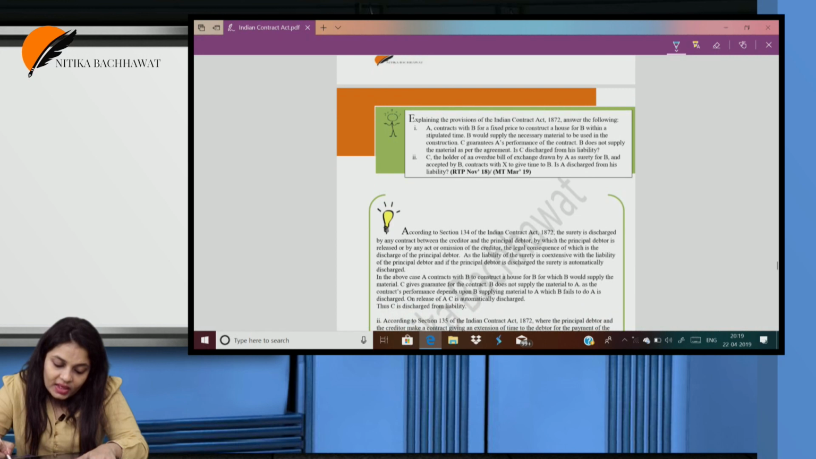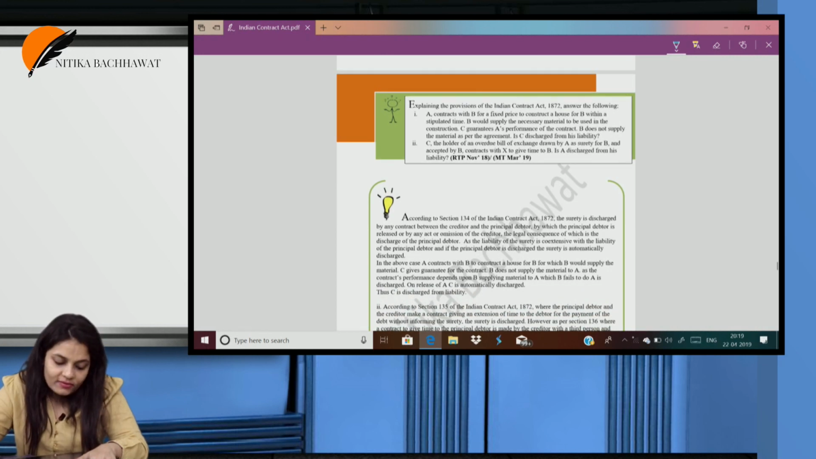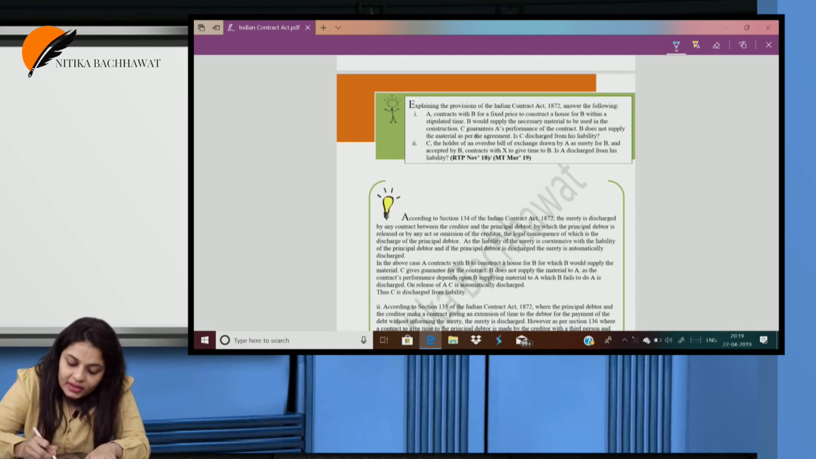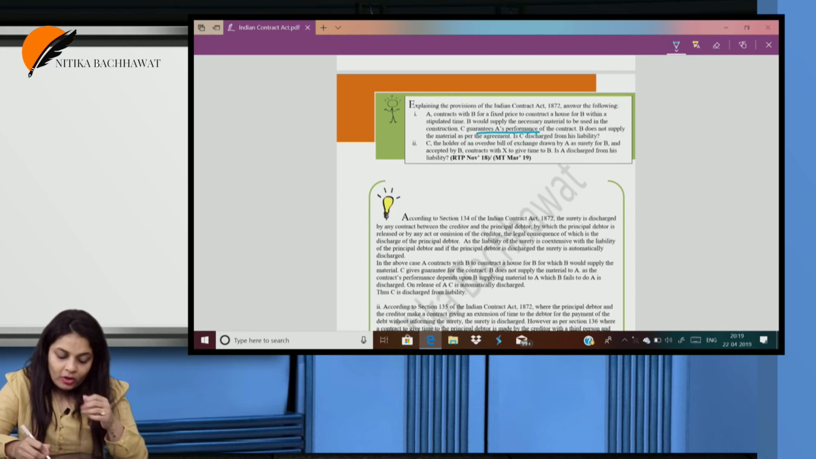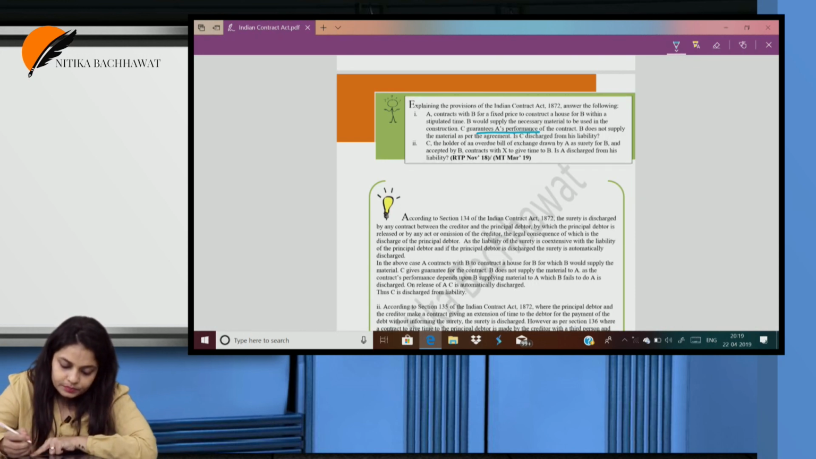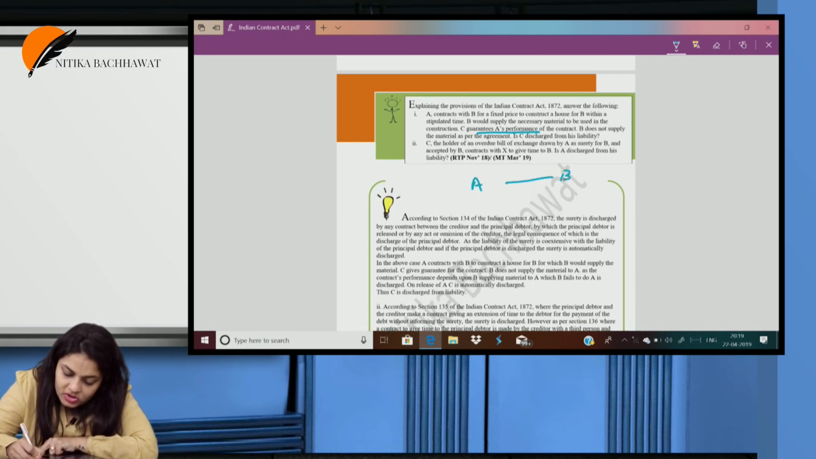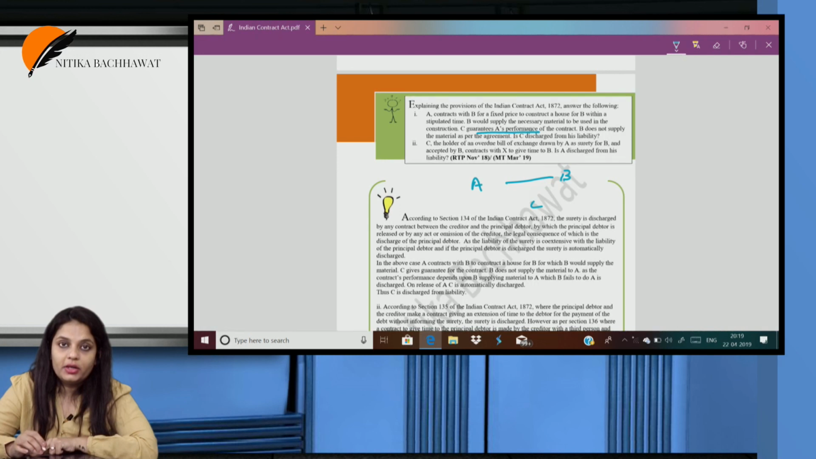Explaining the provisions of the Indian Contract Act 1872, answer the following. A contracts with B for a fixed price to construct a house for B within a stipulated time. B would supply the necessary material to be used in the construction. C guarantees A's performance of the contract. B does not. So here the contract is that A is going to construct a house for B, for which C gives a surety.